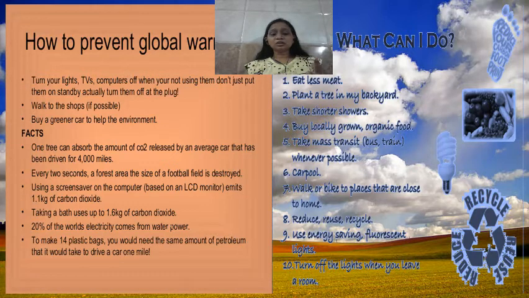Then there is a fact I am going to tell you: one tree can absorb the carbon dioxide released by a car driven up to 4000 miles. 4000 miles चला के आप जितना जाते हो और जिसमें उसमें जो भी CO2 रिलीज होता है वो एक पेड़ अकेला एब्सॉर्ब करता है and converts it into oxygen. Okay, so see how useful a plant or a forest is to us. So we also have to stop deforestation and start afforestation.